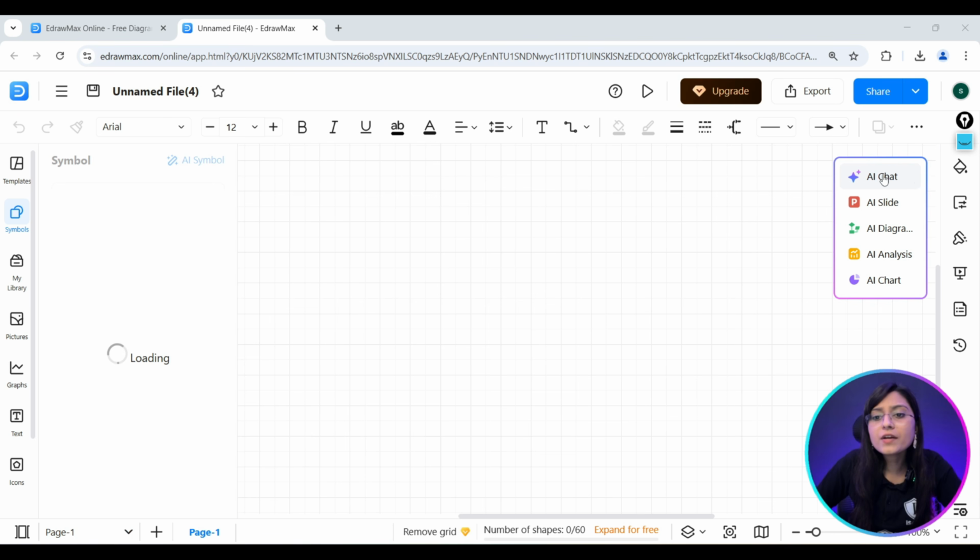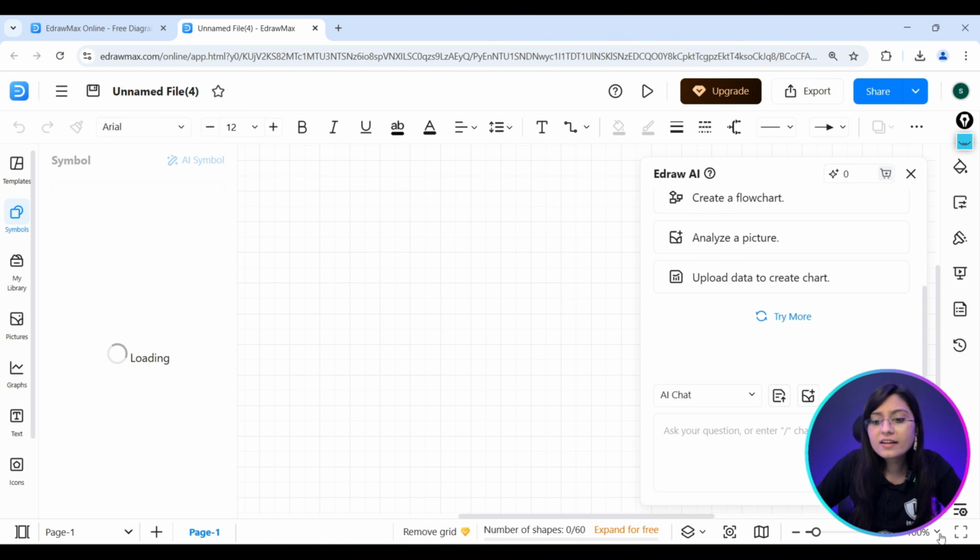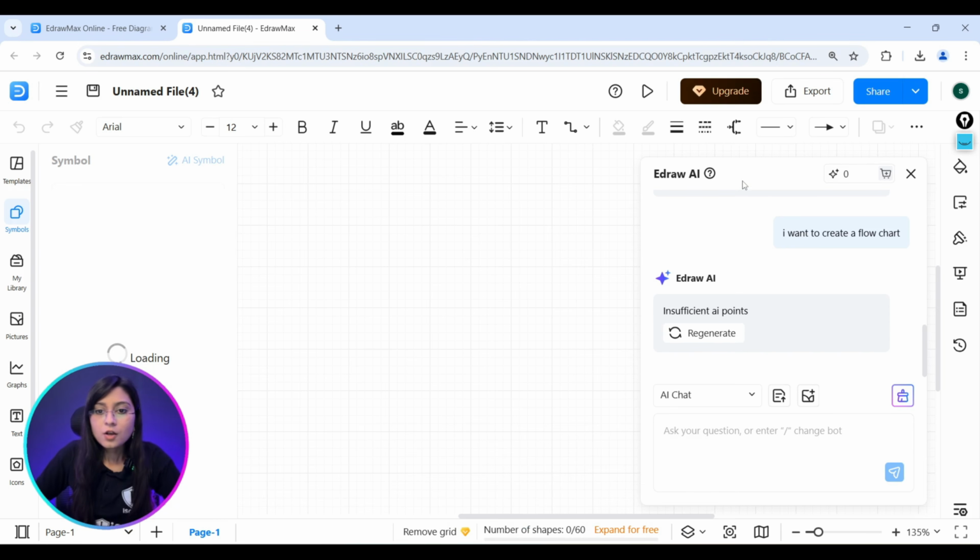Once I click over here, you can see AI chat, and I'm going to click on the AI chat. Here you can see the chat has now been opened. We can simply upload a file; you will get the option for uploading a file as well as an image. So let's first upload the PDF here. Let me click on upload file.